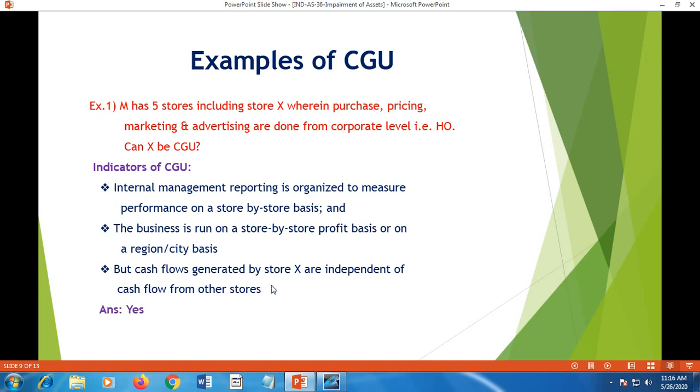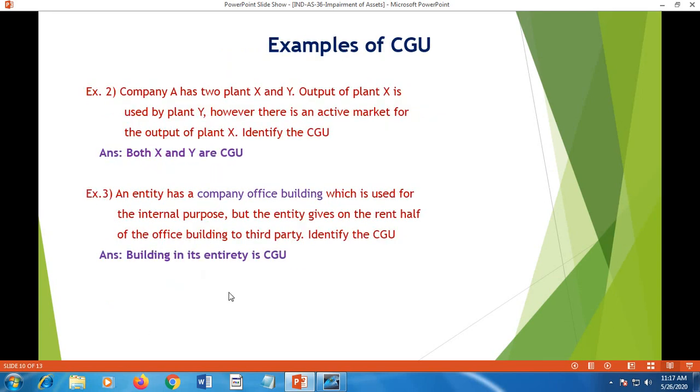But cash flows generated by store X are independent of cash flows from other stores. Each store's cash flow is recognized separately. So taking into account these indicators of a CGU, for the question whether X can be a CGU, the answer should be yes as per this standard.